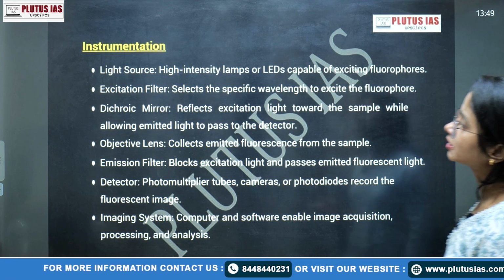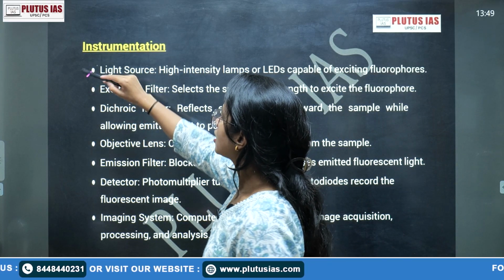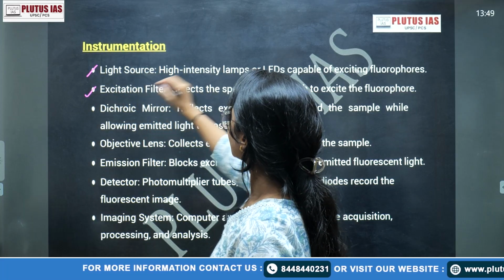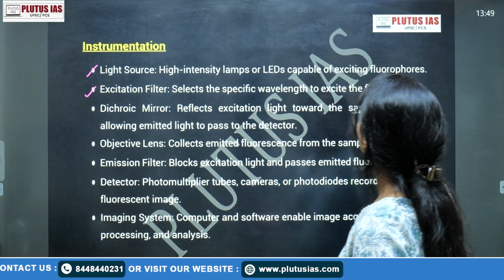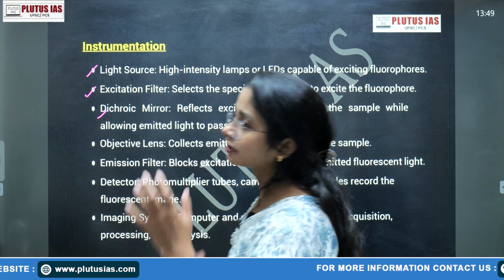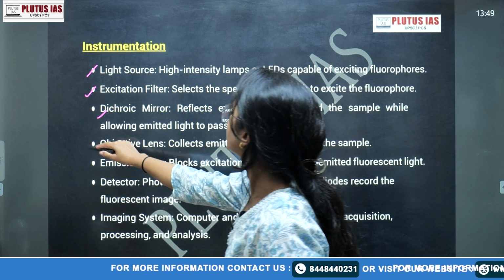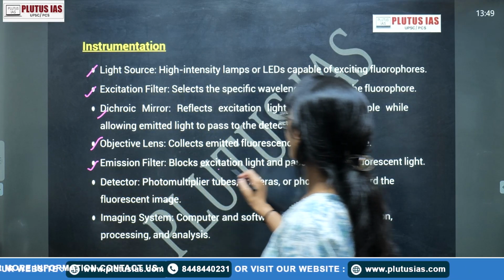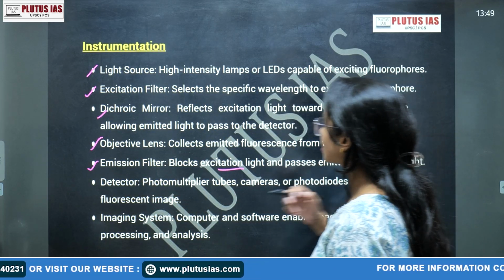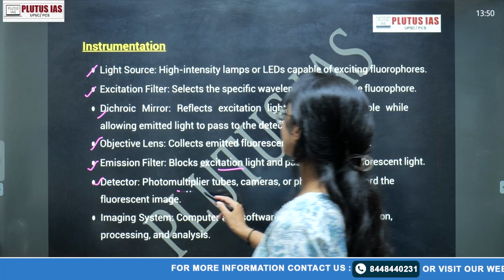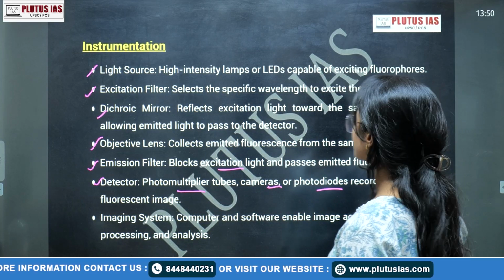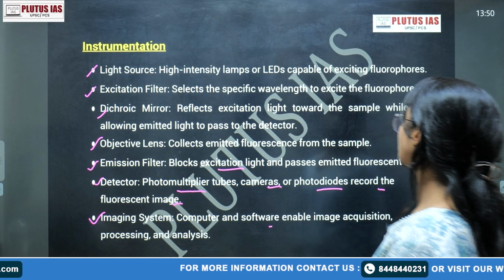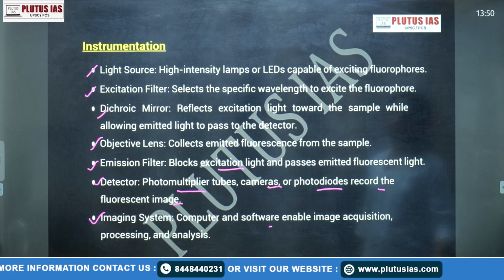What is the instrumentation? Again, of course, these are the light sources we have mentioned: xenon or mercury lamps, or LEDs. Then the excitation filter selects a specific wavelength to excite the fluorophore. The dichroic mirror reflects the light onto the specimen. The objective lens collects the emitted fluorescence from the sample. The emission filter blocks the excitation light and passes the emitted fluorescent light. Then the detector, photomultiplier tubes, cameras, or photodiodes, records the fluorescent image, and the imaging system, computer and software, enables image acquisition, processing and analysis.